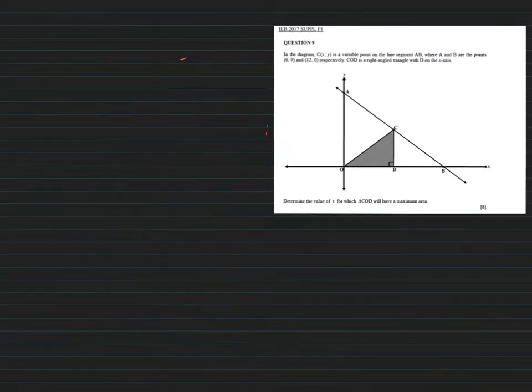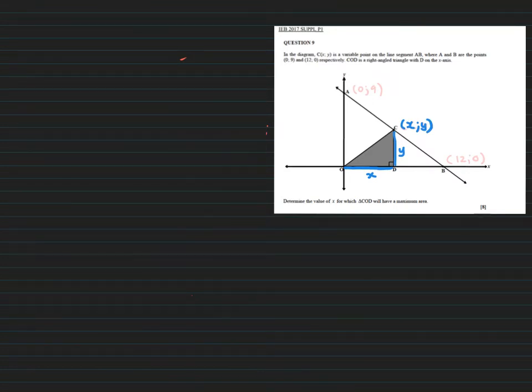Easy, hey? All right, let's have a look at our next question. It says we've got a diagram. We've got this point C at x, y, and a line segment AB where we've got the coordinates of A and B given to us. COD is a right-angled triangle with D on the x-axis. So this length here, OD, I can label as x, and CD I can label as y, and that's going to correspond with that coordinate there.